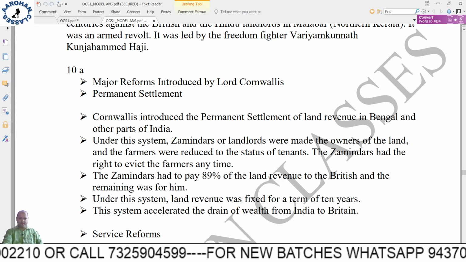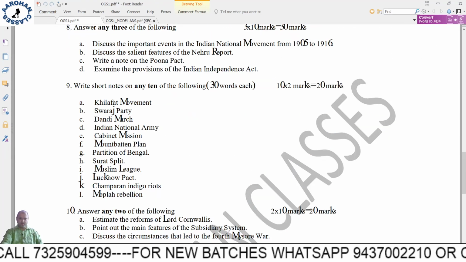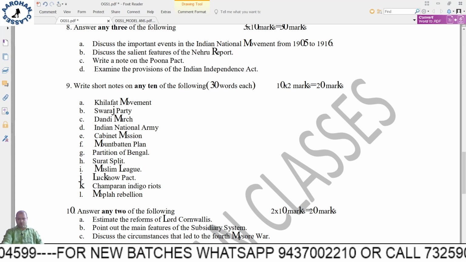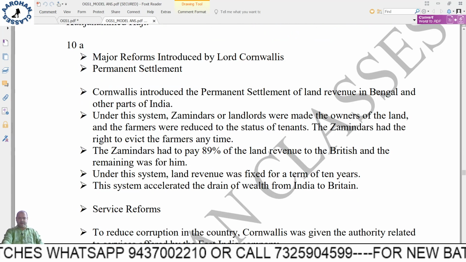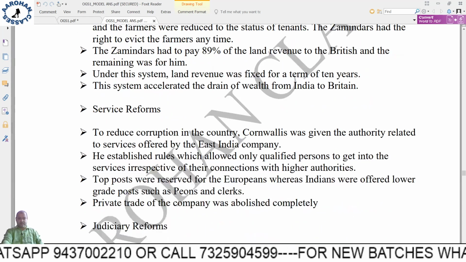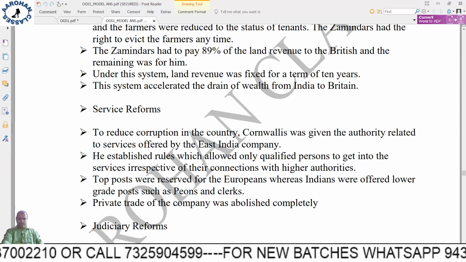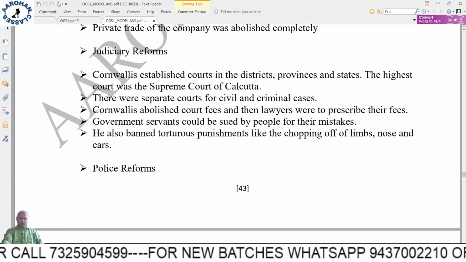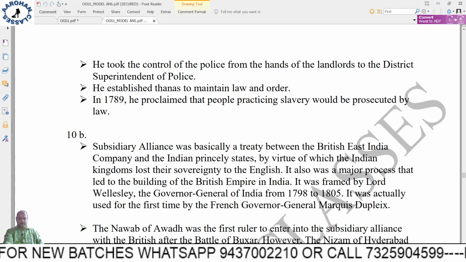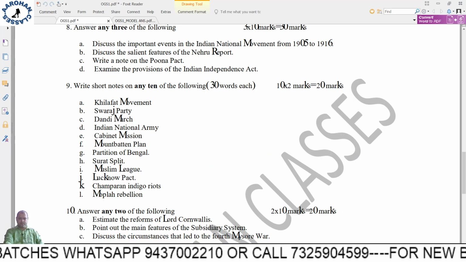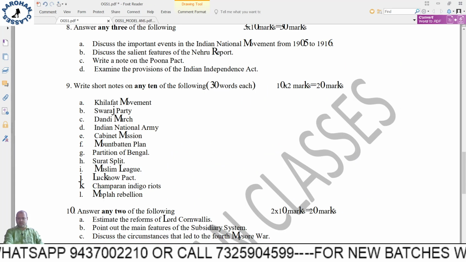Next, question 10, discuss the major reforms of Lord Cornwallis. Here again you have to give the headings: permanent settlement, service reforms in the British service, judicial reforms, police reforms. Under those headlines you have to write, that is very important. 10B, point out the main features of subsidiary system.